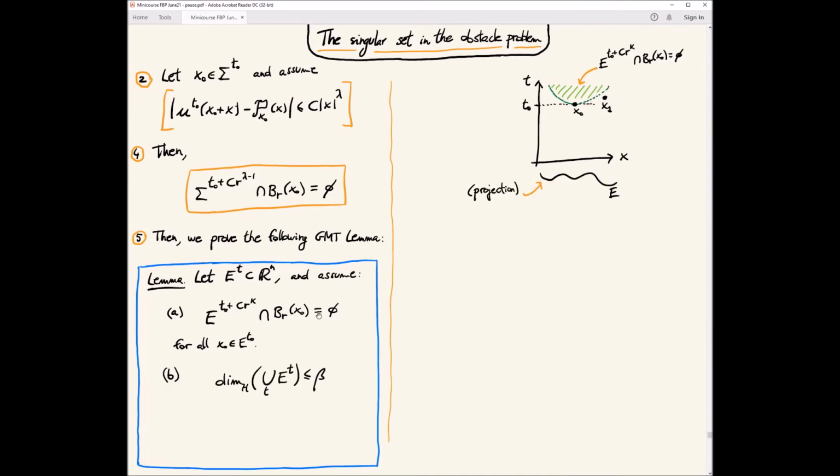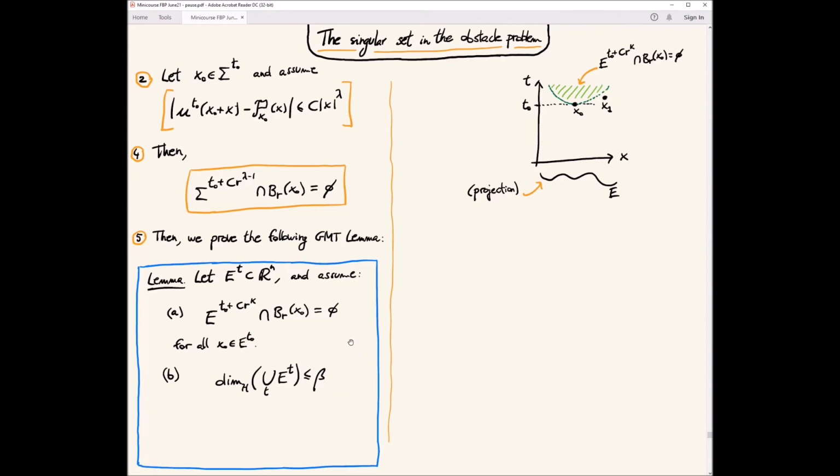And then assume also that the whole set E has a certain size. So what do I mean by the certain size? Well, let's say that the union, so the projection here of all the singular set, you take the union for all t's of this set, and it is at most dimension beta. So you imagine all the points that are in the singular set for some t, you take all of them and project them here. And this has a certain size, which is dimension beta.